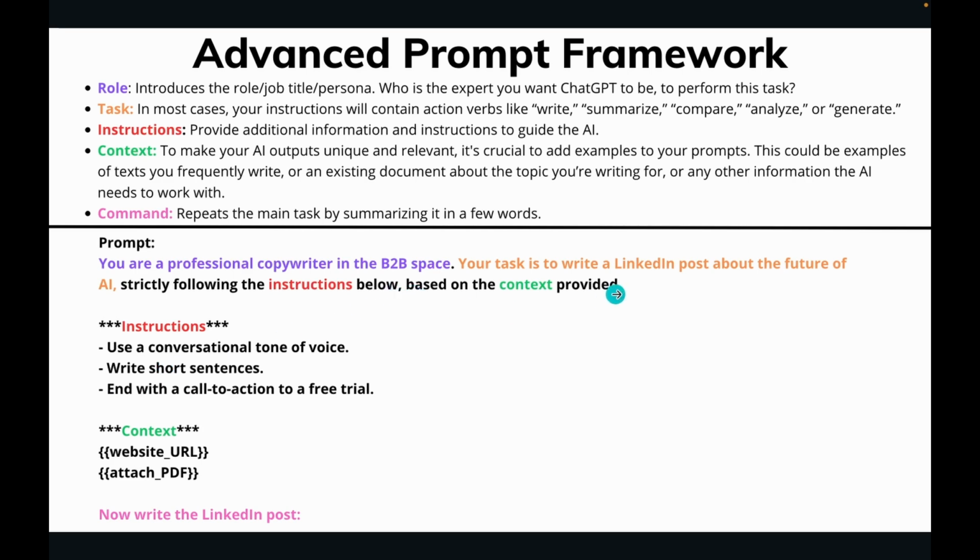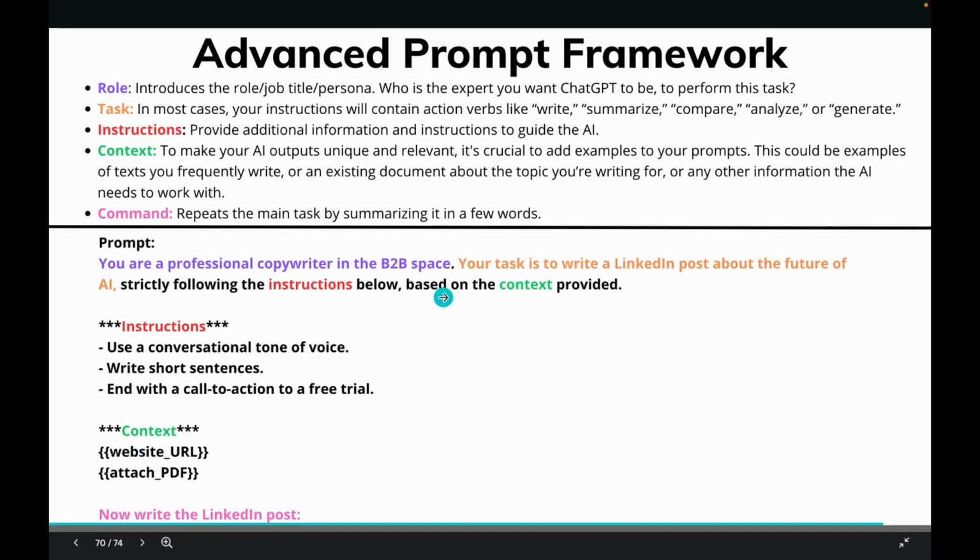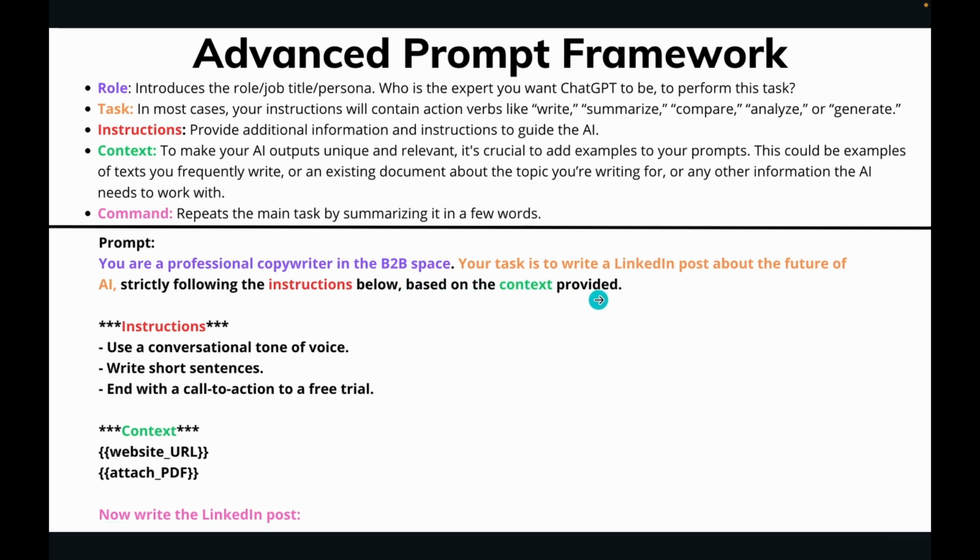And then lastly, this is another placeholder. It's a phrase that says based on the context provided. To make your AI outputs unique and relevant, it's crucial to add examples to your prompt. This could be examples of your text that you frequently write, or existing documents about the topic that you're writing for, or any other information the AI needs to work with. This phrase right here, based on the context provided, is just a placeholder.